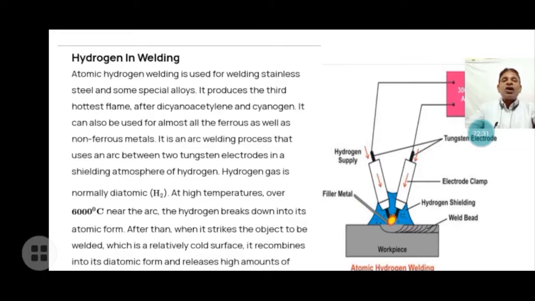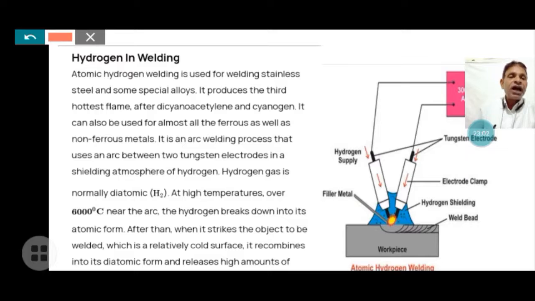It can also be used for almost all ferrous as well as non-ferrous metals. It is an arc welding process, in which dihydrogen is split and the hydrogen atoms are again combined to form dihydrogen, and a large amount of heat energy is released. It is a welding process that uses an arc between two tungsten electrodes. Here two tungsten electrodes are taken and electricity is passed.